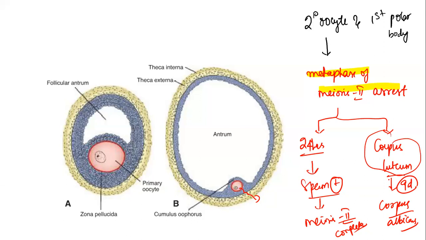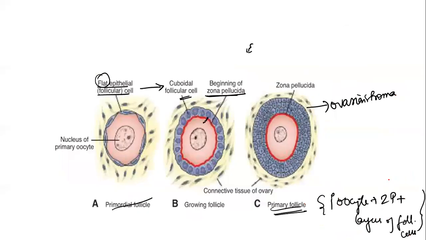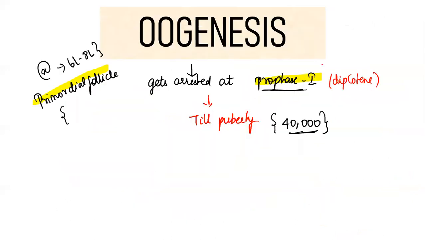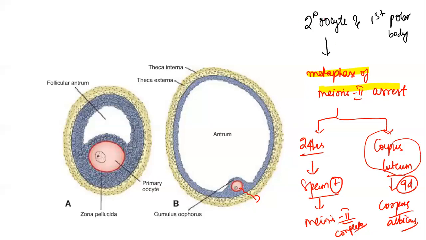That is menstruation. So this is about oogenesis. I hope you all got it. What is very important is that the primary oocyte gets arrested at the diplotene stage of prophase I. The secondary oocyte gets arrested at metaphase of meiosis II and waits for 24 hours. If within 24 hours the sperm hits the ovum, meiosis II is completed. If not, it will get converted to corpus albicans and proceed to menstruation. So that is the story.